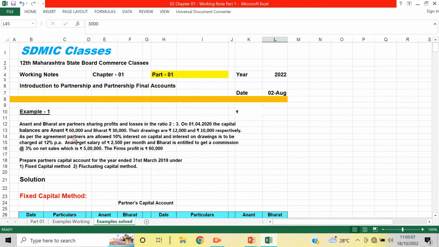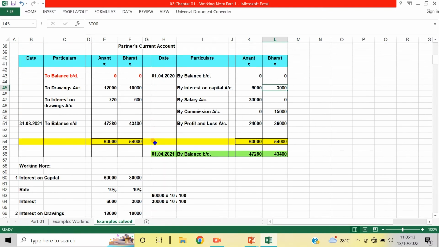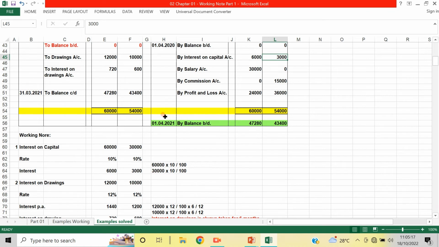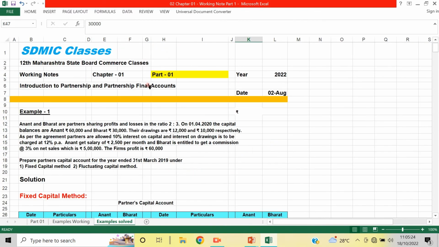Now, what is said about salary? Only Anand gets a salary, 2,500 per month. That means 2,500 multiplied by 12 is equal to 30,000. So Anand gets a salary of 30,000, 2,500 per month. But Bharat is not allowed salary. Whereas Bharat is entitled to a commission at the rate of 3% on net sales.